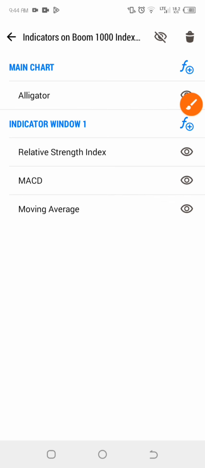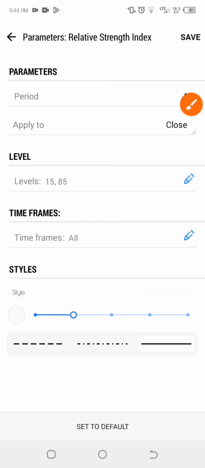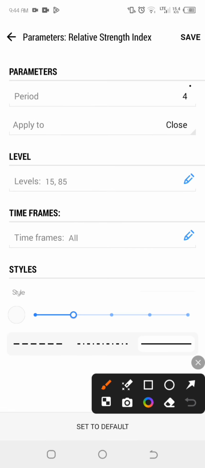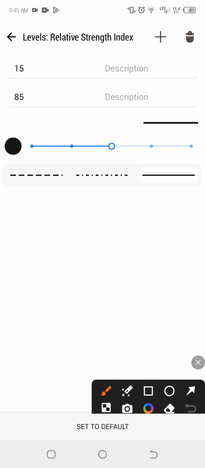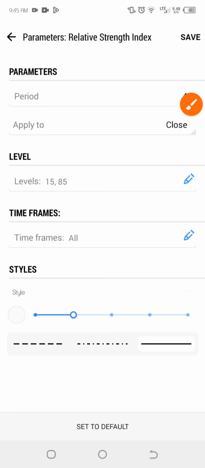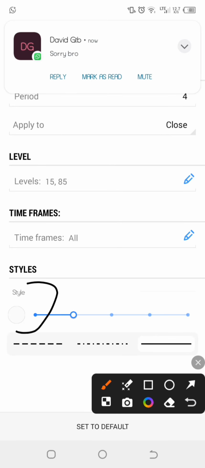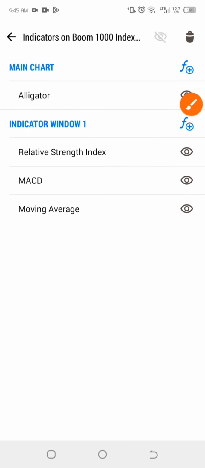Now the next indicator, which is the RSI. We click on the F icon at the top, search for RSI, and click on it. For the RSI, the period is 4, apply to close. For the levels, we need the 15 and the 85 levels. Use any color of your choice. Go back, make sure you set the extra style to your background color, and click on save. Then you have your RSI in your chart.